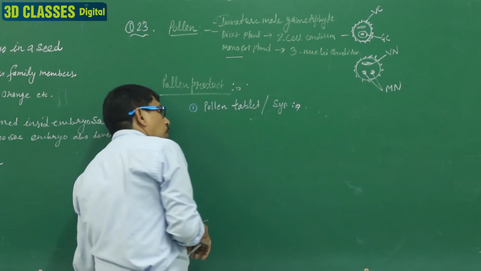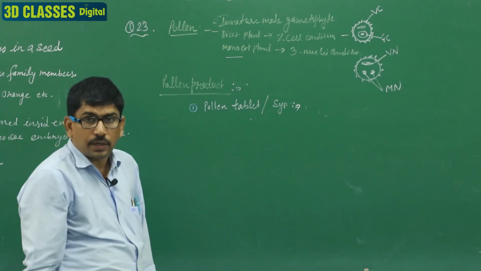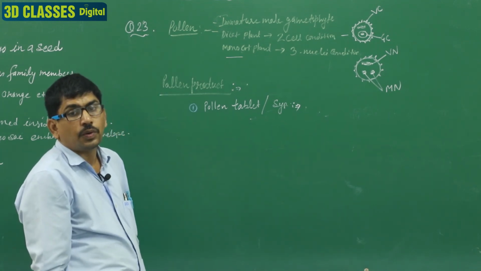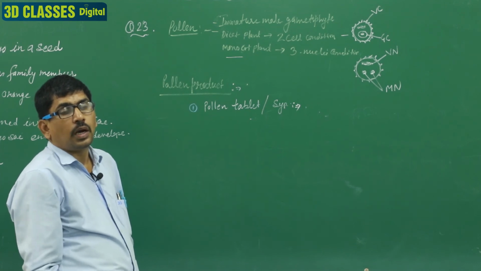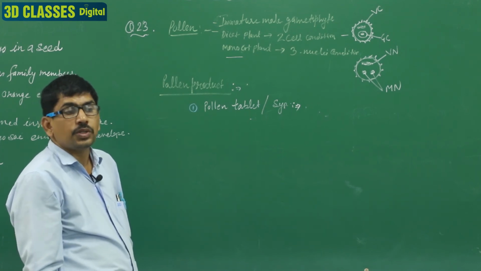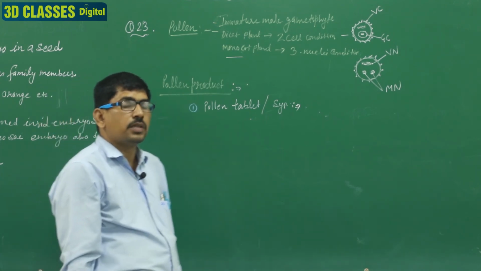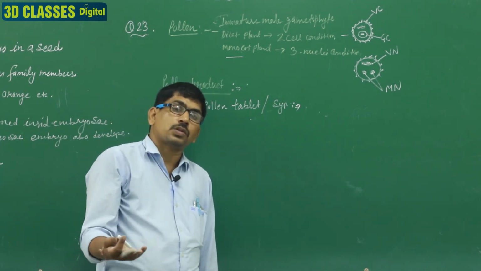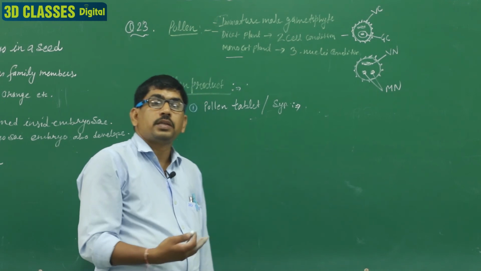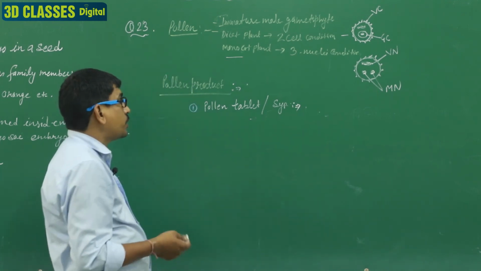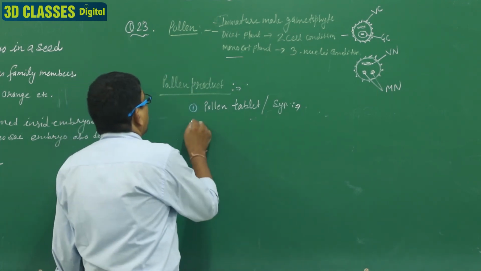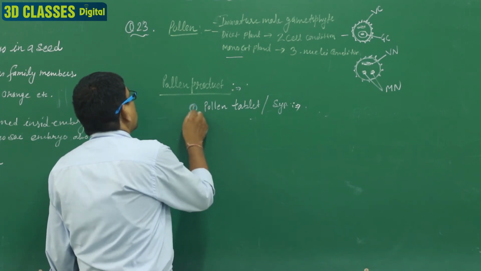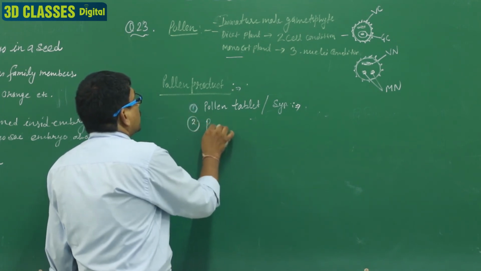Because pollen grains are rich in nutrients, they are directly utilized for nutrition in Western countries, and generally racers, horses and athletes utilize the nutrition of these pollen tablets and pollen syrup. Second one is pollen allergy.